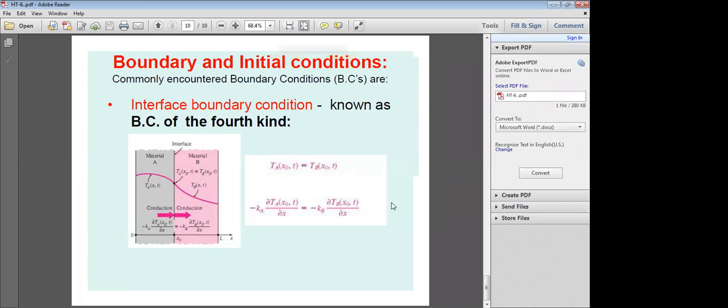This boundary condition is very, very important. All of you read it, and if you are having any doubt, you can ask me today or tomorrow in the next class, or today also.